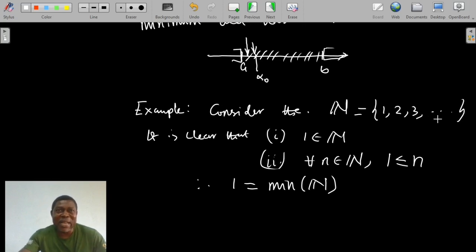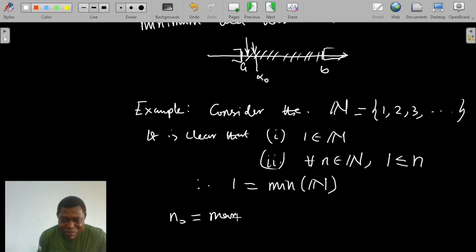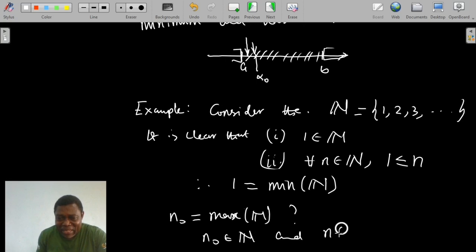Because if you assume that it has a maximum, say n naught, taking n naught to be equal to the maximum of N, then n naught must be a member of N. And for any n we pick in the set of natural numbers, n must be less than or equal to n naught.